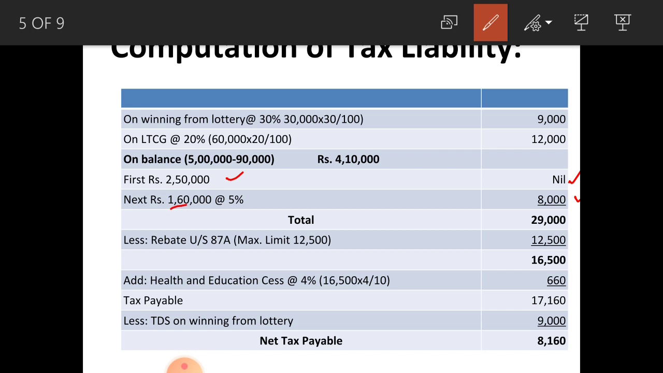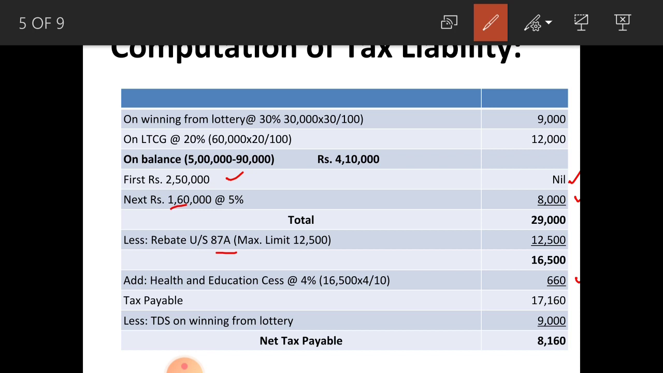As I told you before, his income is 5 lakhs, so the rebate is applicable, that is, you have to deduct the rebate of 12,500 from his total tax liability. When you deduct that rebate under section 87A, 12,500, you get the tax liability as 16,500. So, to this amount you have to add health and education cess of 4% of 16,500, that is 660. You get the tax payable by Miss Rituparna.